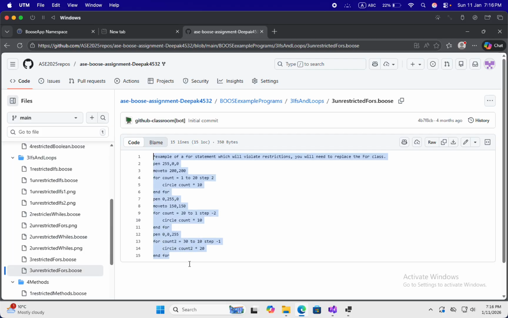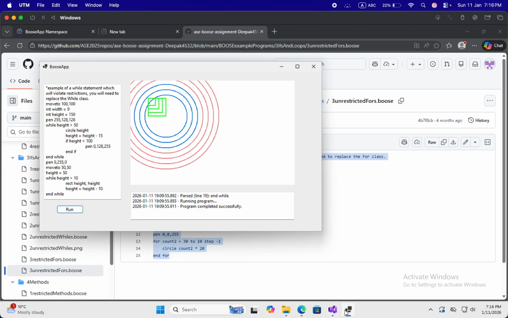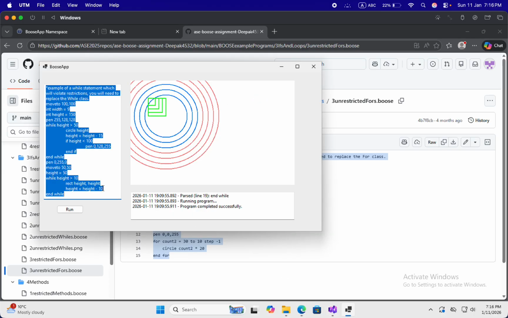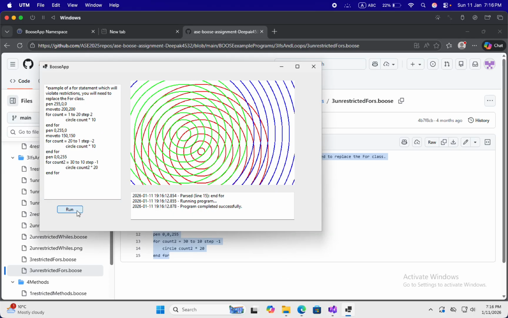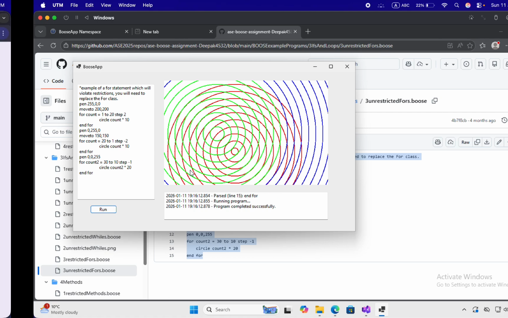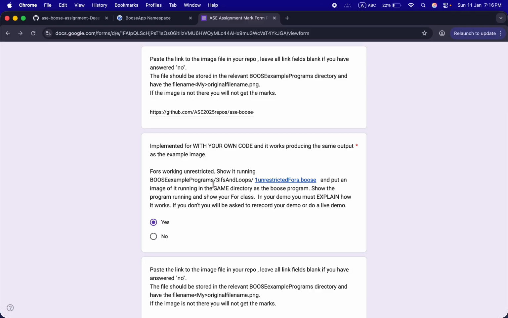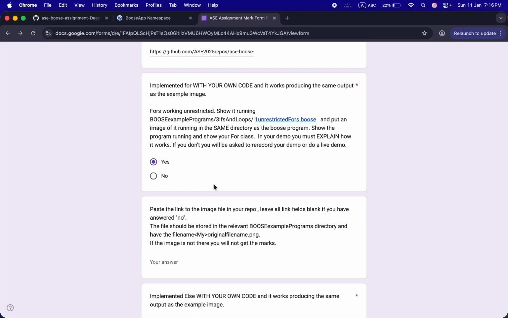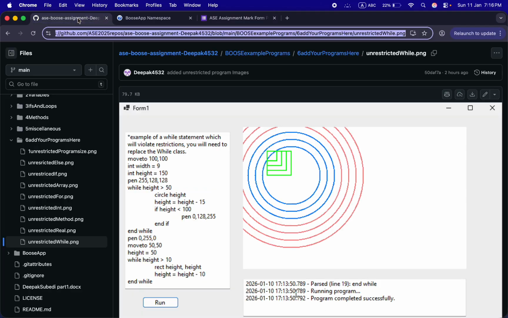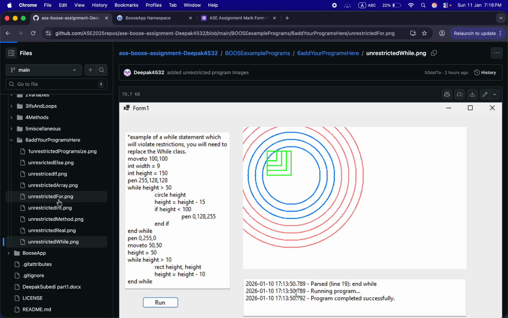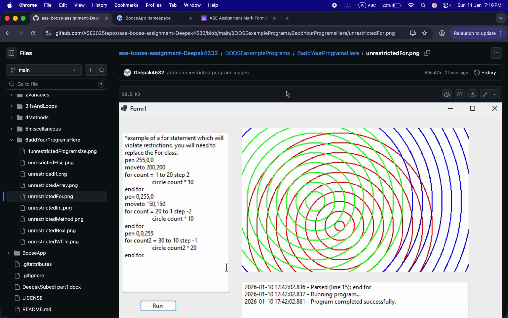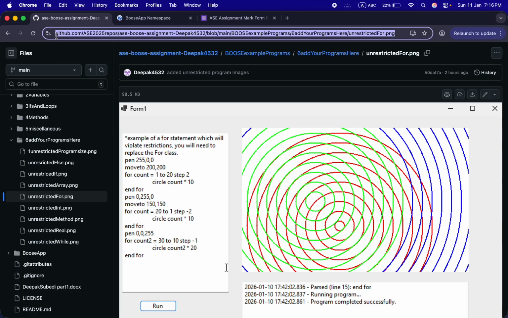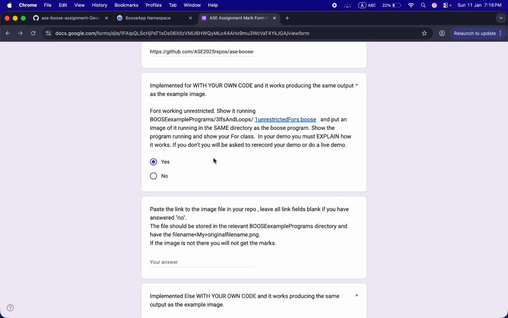Let's copy this. Here you can see that unrestricted for also ran successfully. Now let's go back to our form. Our unrestricted for also ran successfully. Now let's check its image. Here is the image for unrestricted for. Here you can see it. Now I'll copy this link and I will paste it over here.